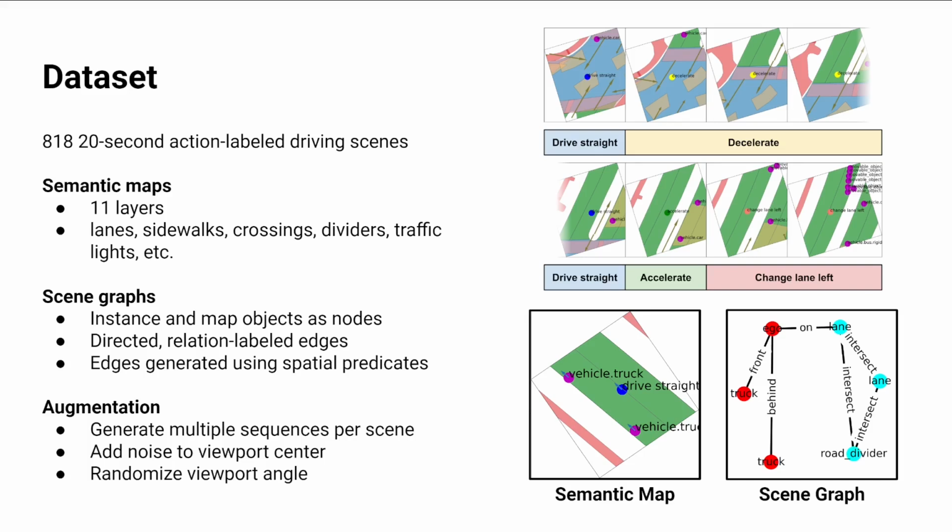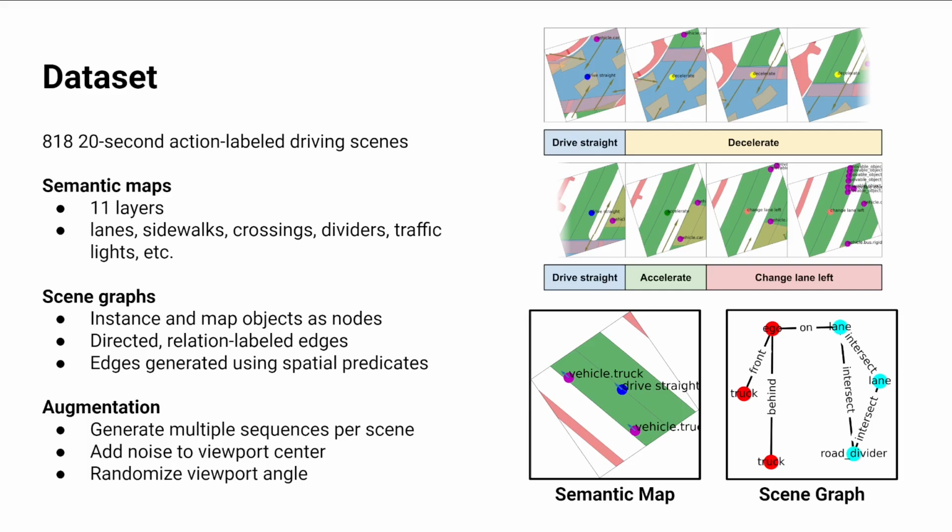To go into a bit more detail, the NuActions dataset consists of these sequences produced from 818 of NuScenes 20-second driving scenes. The semantic maps consist of 11 layers, which can represent the lanes, sidewalks, pedestrian crossings, dividers, traffic lights, etc. Scene graphs contain the instance and map objects as nodes, instance objects being agents like vehicles, pedestrians, and other